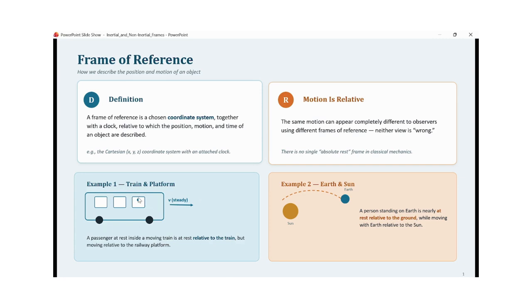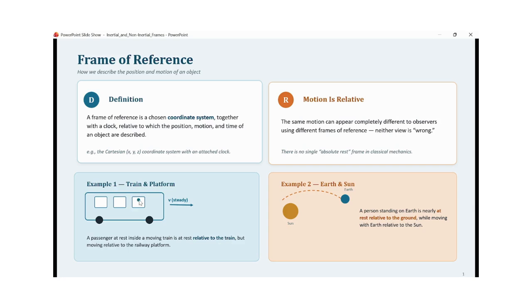Now here we can consider one example of a frame of reference. In this case, a person is sitting inside a train which is moving with a constant velocity v in this direction. When observed from the train frame of reference, this person is at rest with respect to the train.